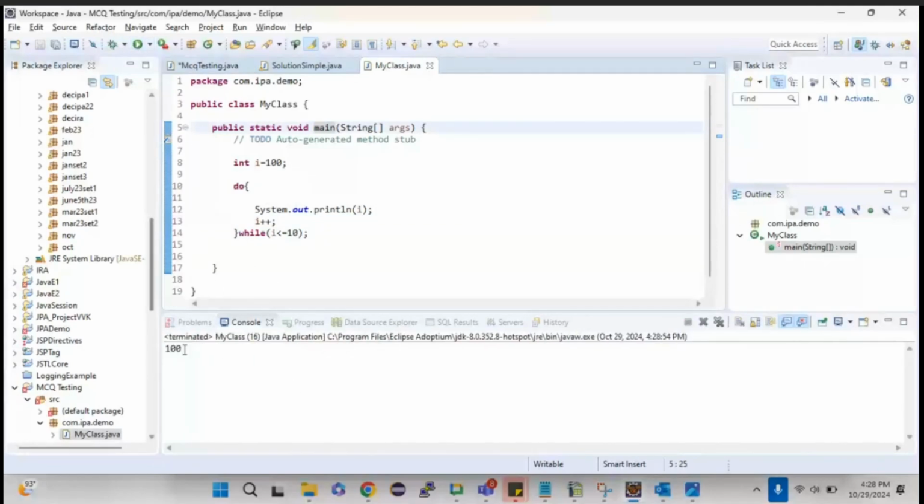If I run this, as you could see, 100 is printed, which means the loop will run at least once in a do while loop, because even though the I value is 100, the condition will be checked at last. So System.out.println of I prints 100. After that, I becomes 101. Only after that it checks the condition while I is less than or equal to 10. Obviously it is not, so it came out of the loop by printing only 100.